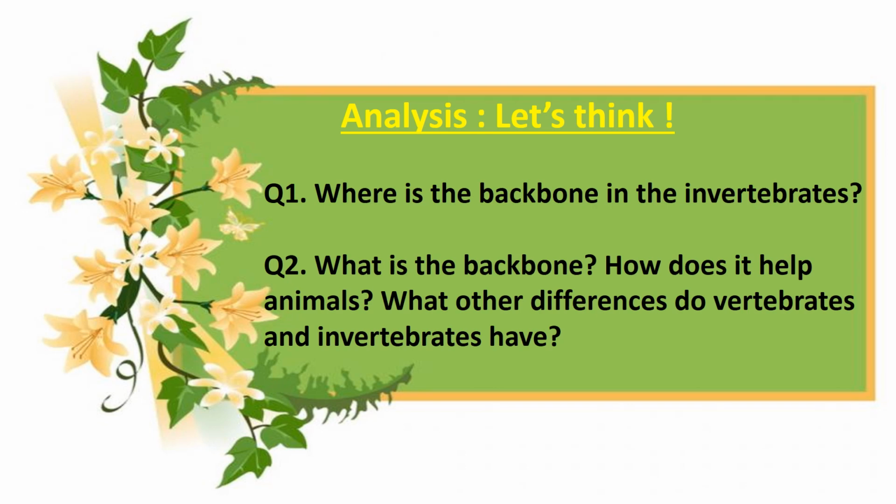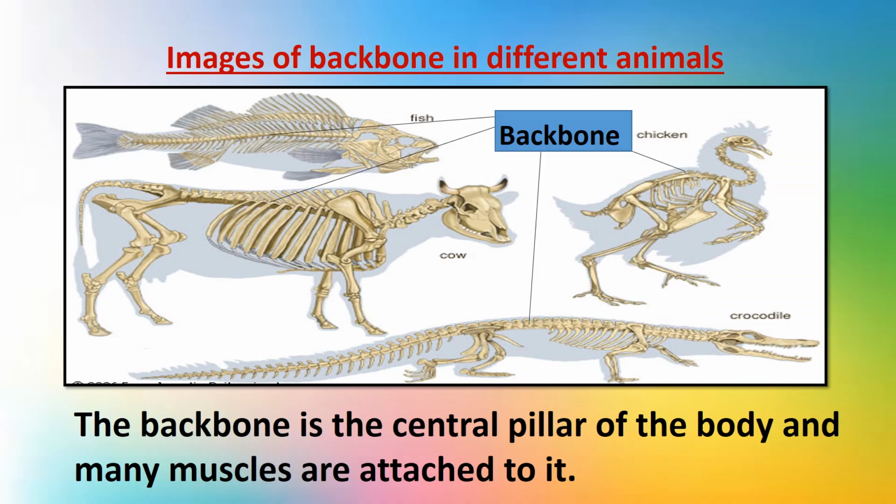Okay dear students, we have talked a lot about backbone. But what is a backbone? How does it help animals? What other differences do vertebrates and invertebrates have? These are some questions that you have to think over. Dear students, you can see here the images of backbones in different animals.